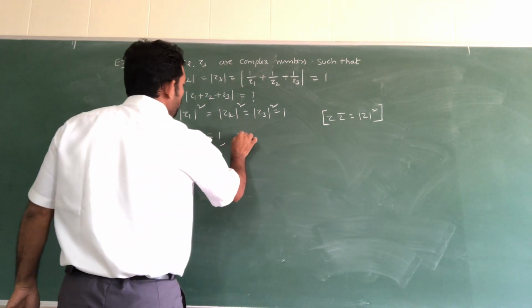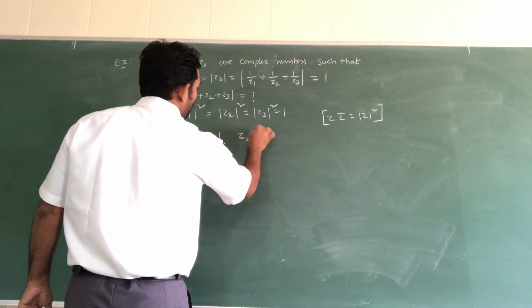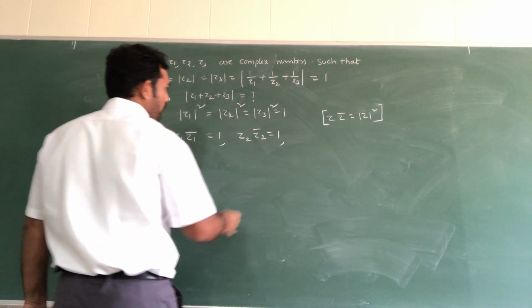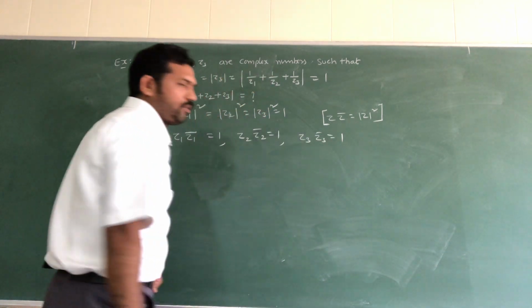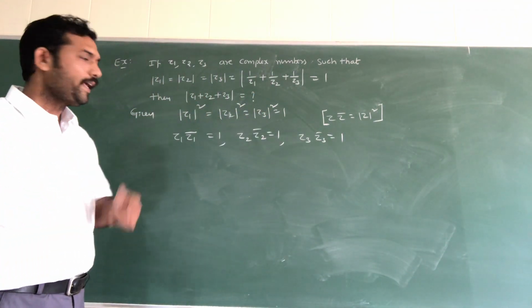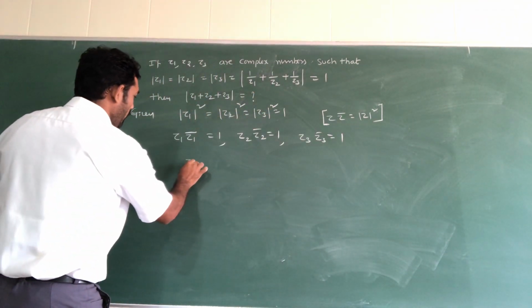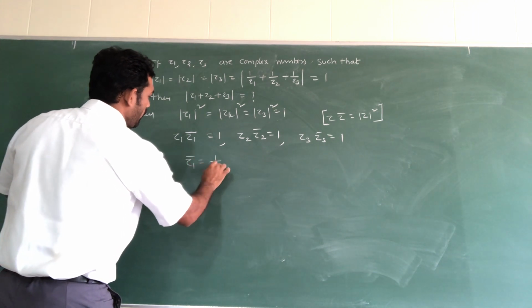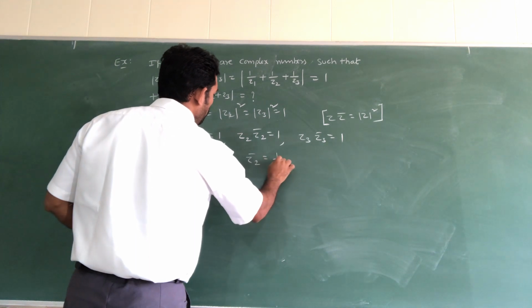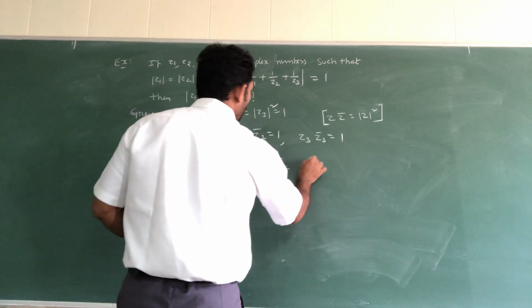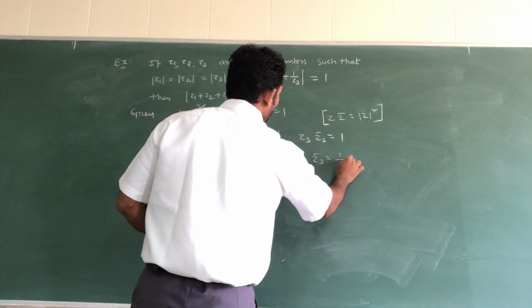Next Z2 bar, it is also equal to 1. Next Z3 bar, it is also equal to 1. Next, Z1 bar is equal to 1 by Z1, Z2 bar equal to 1 by Z2, Z3 bar equal to 1 by Z3.